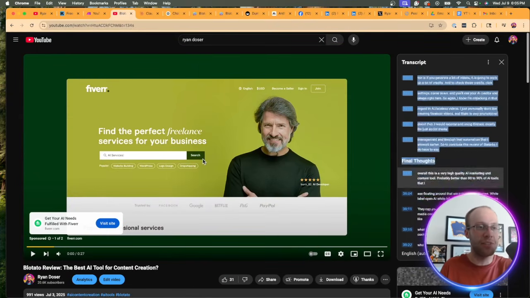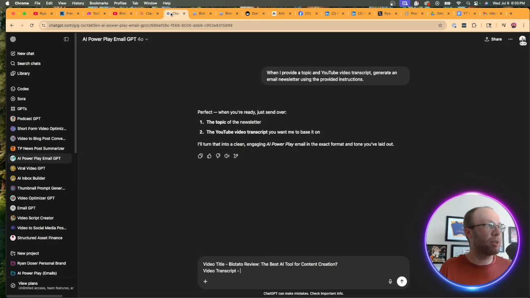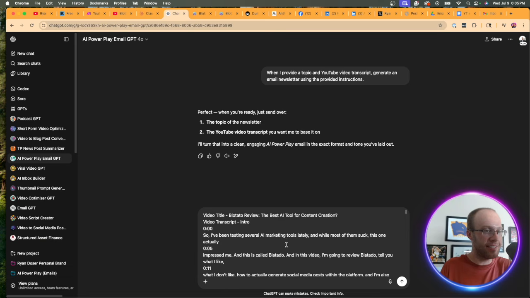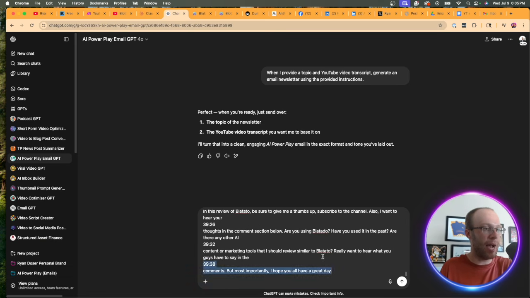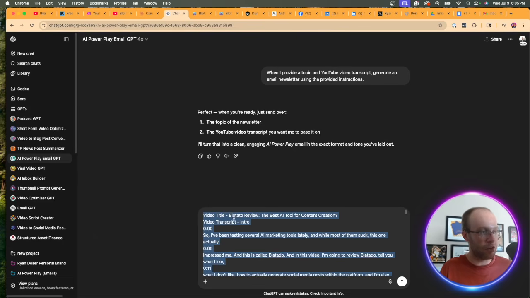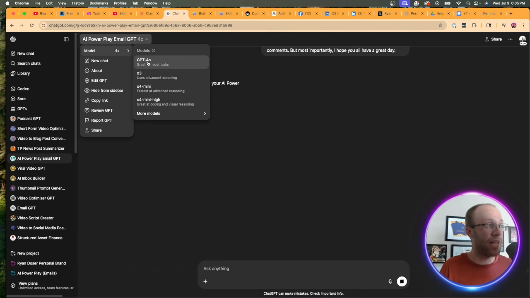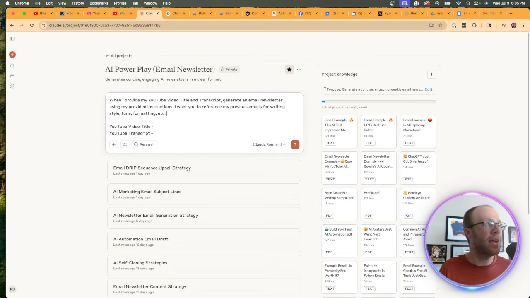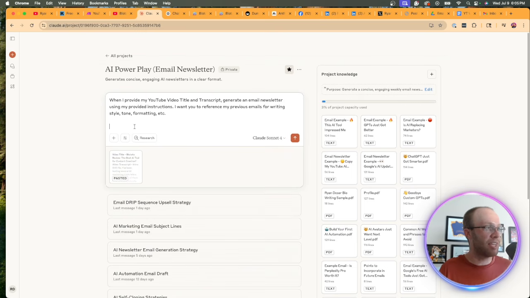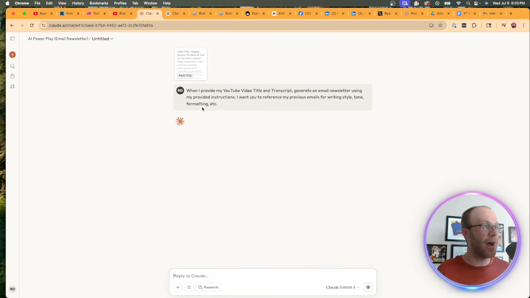And again, you can probably see how tedious this can become if you're doing this a lot over time. So I'm going to go back to my custom GPT, paste that in here, and then I'm going to simply copy and paste this. You'll see why I'm doing that, as I'm going to do the same thing over in my Claude project. So I'm going to hit enter. By the way, I want to make sure that I'm on 4.0 as the model, not o3 or o4-mini. I'm going to hop over to my Claude 4 project. I'm going to paste those outputs in right here, and then click enter. I do like Claude Sonnet 4. That's a very good model. And then I'm going to skip ahead and wait till these outputs are complete.